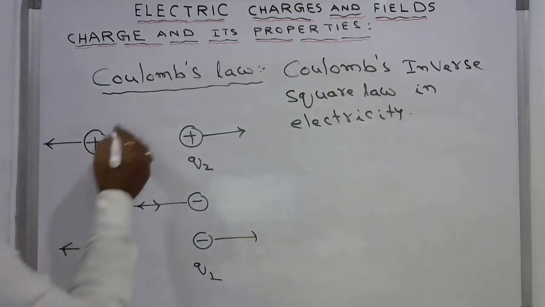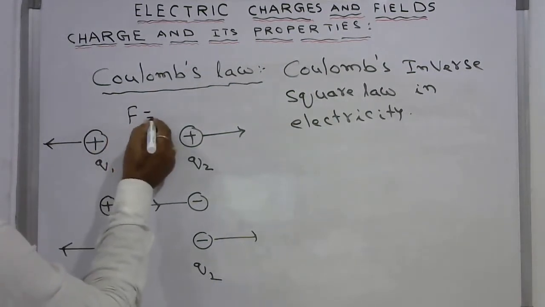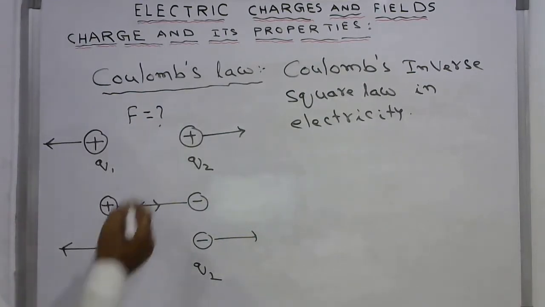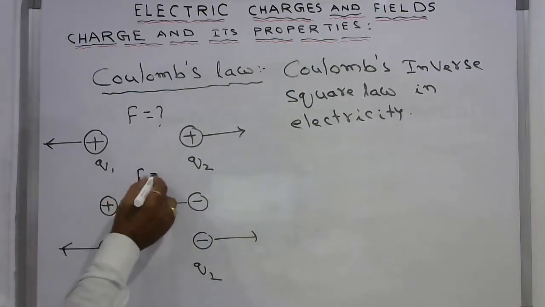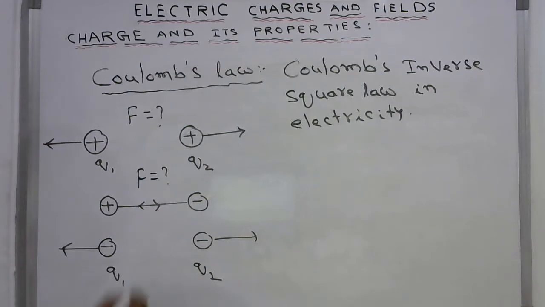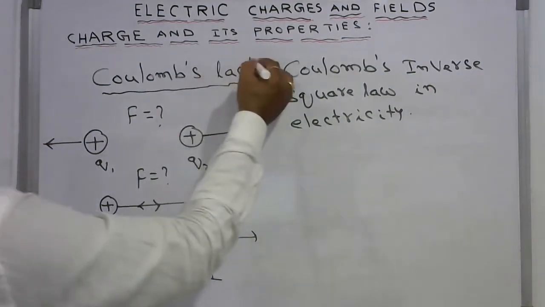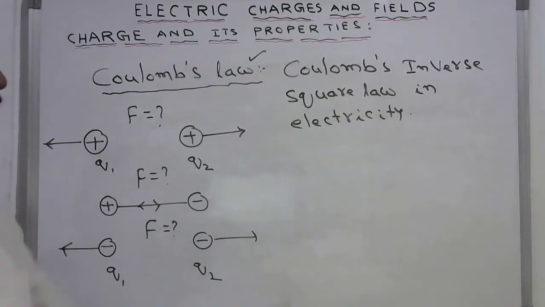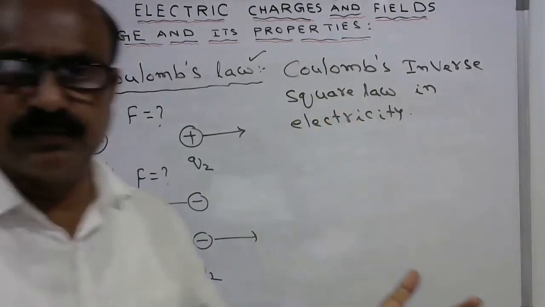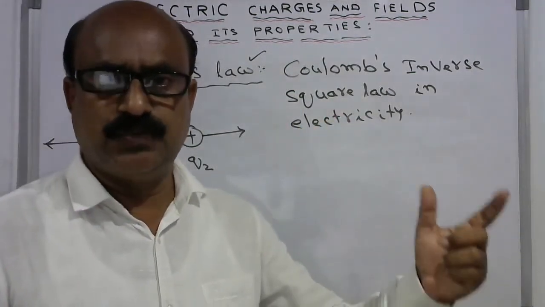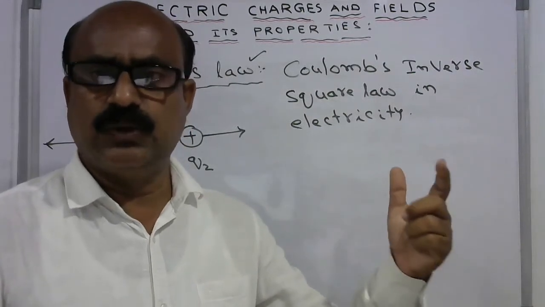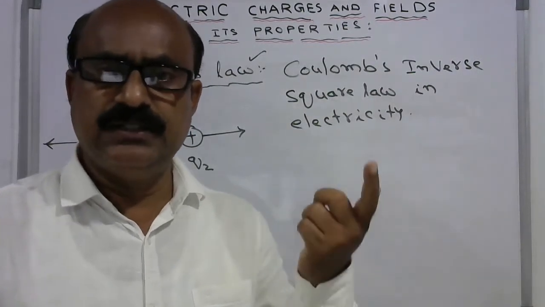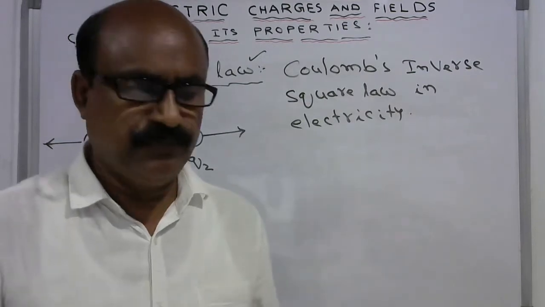The force with which these charges are repelled or attracted in all these cases is explained by Coulomb's law. This is also called Coulomb's inverse square law in electricity. There is also a Coulomb's inverse square law in magnetism, which is why we have to mention whether the inverse square law is in electricity or magnetism.